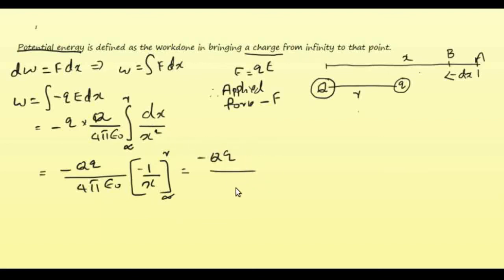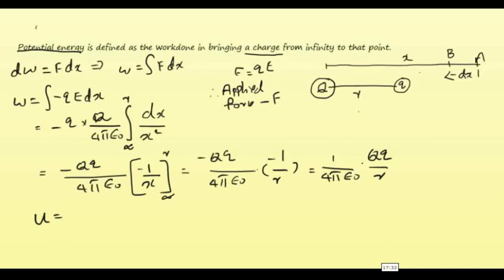Finally it is minus QQ by 4 pi epsilon 0 into minus 1 by R. Again this minus into minus will become plus. So the equation is 1 by 4 pi epsilon 0 QQ by R. So this is the equation for potential energy.